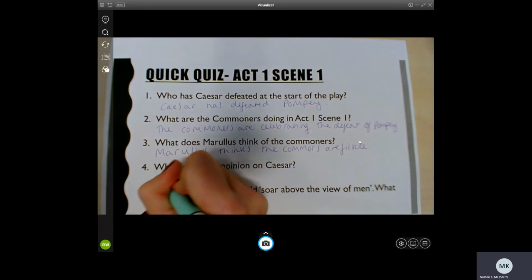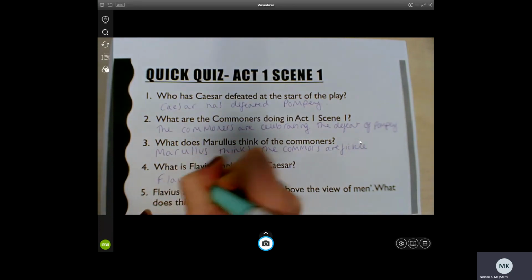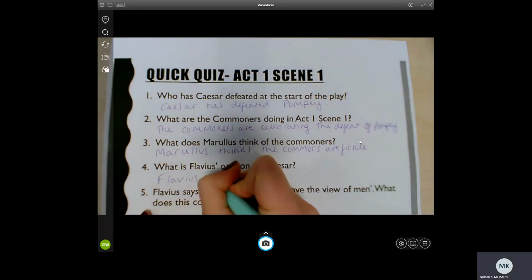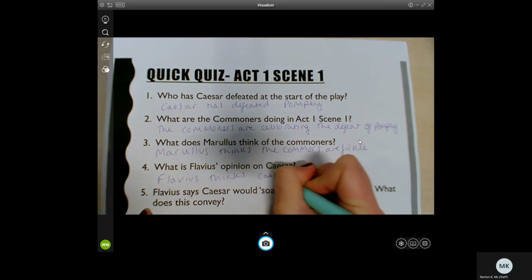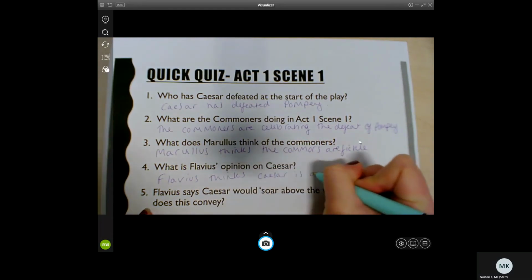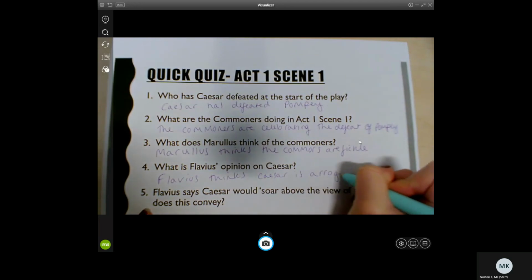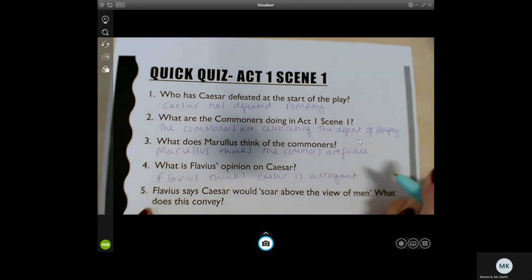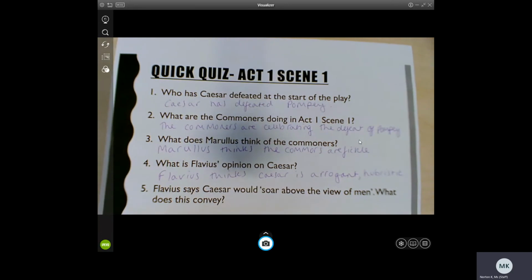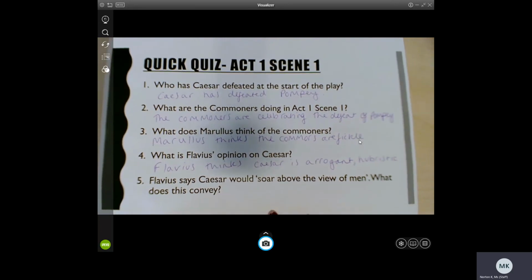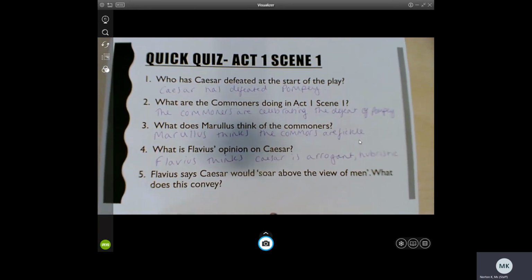And Flavius thinks that Caesar is at fault here. He thinks Caesar is arrogant. You might have used this term before. He is hubristic. He is too hungry for power, and he's too arrogant in his own belief that he should be the ruler.